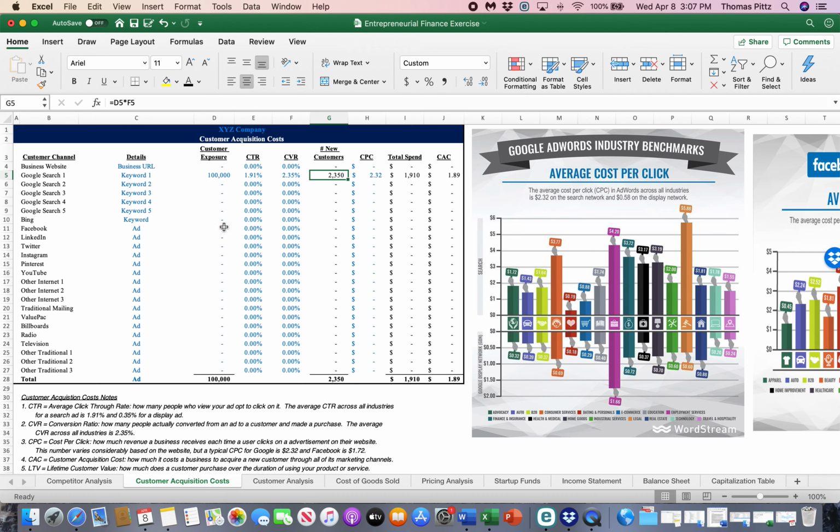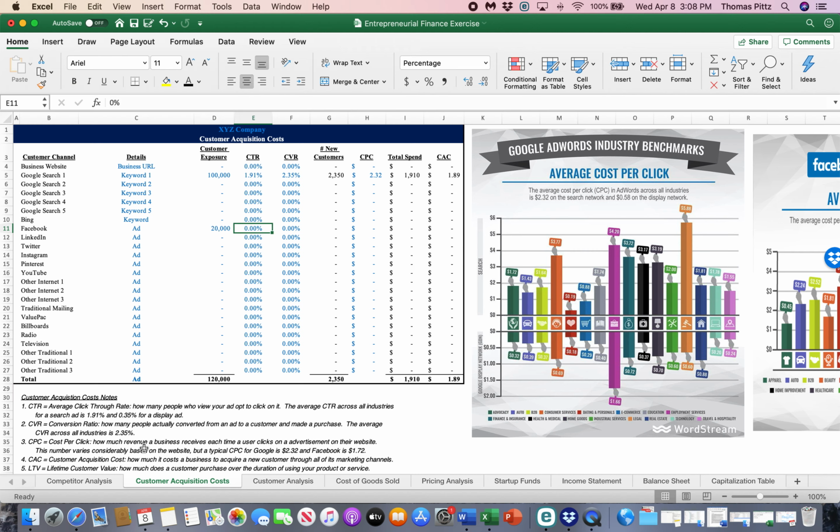Let's say we did a Facebook ad. No, you know what? Let's say we did another Google search. Why don't we do that? And this one was a smaller target, but the same click-through rate, the same conversion rate, right? We get our number of new customers, the same. Oh, you know what? I do want to try something different. I don't want to use the same example for you guys. That's no fun. Let us go to Facebook. I think I meant to do that in the first place. So let's say Facebook. So we have different metrics here, right?